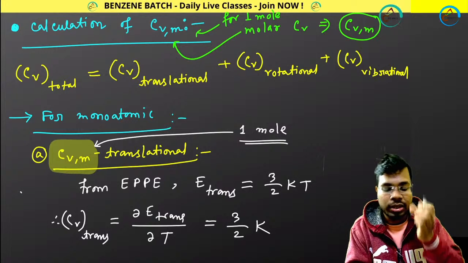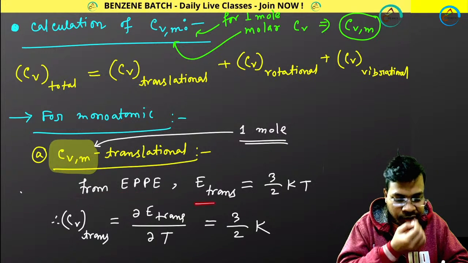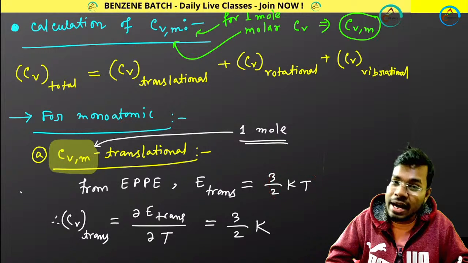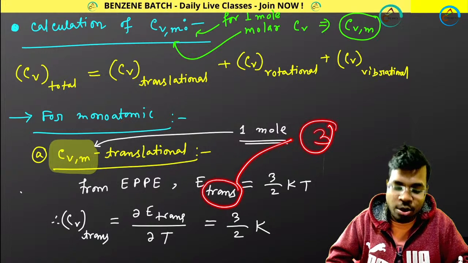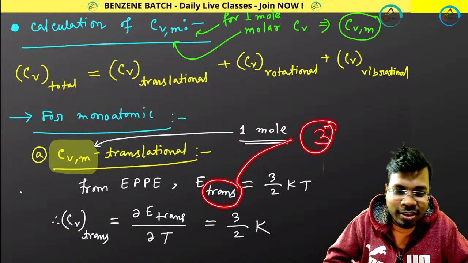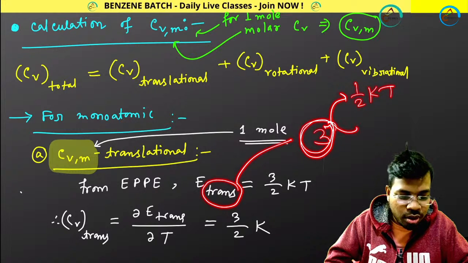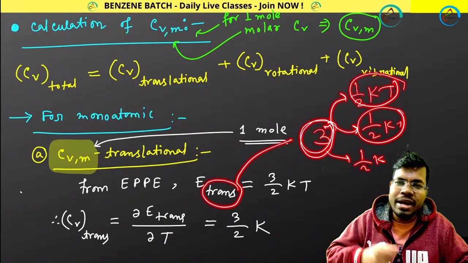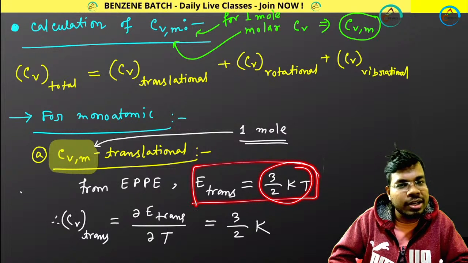And how can I calculate the value? Simple. From the equipartition principle of energy, you know, E translational for any molecule is 3/2 kT. I am talking about kinetic energy because the translational mode of motion has 3 degrees of freedom, and 1 degree of freedom has half kT energy. So the second another half kT, the third another half kT: x-axis, y-axis, z-axis. So I get 3 half kT, which becomes 3/2 kT. So E trans is equal to 3/2 kT, right?